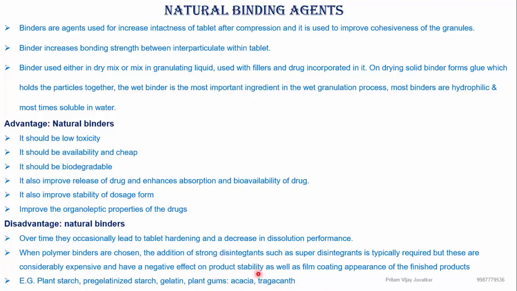So that will increase the cost of the formulation, and specifically it will cause a negative effect on product stability as well as the film coating appearance of the finished product. That will be causing a difficulty. Examples of natural binding agents are plant starch, gelatin, plant gums such as acacia and tragacanth, and pregelatinized starch. That is nothing but natural binding agent.